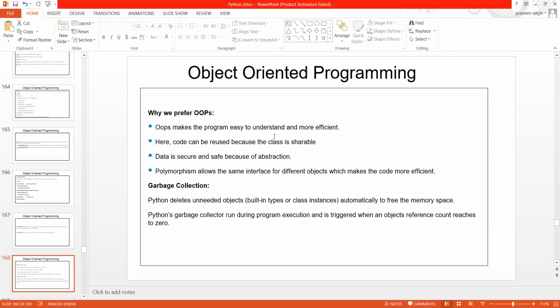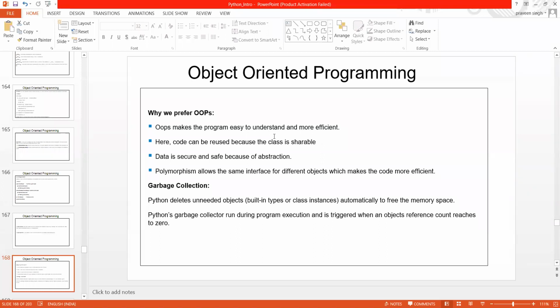So it keeps track of all the objects, and it tries to see whether any references are present for a particular object or not. Let's say you have 7 or 8 objects you have defined, and you are not using 5 of them. That means there is no reference at all present for those.